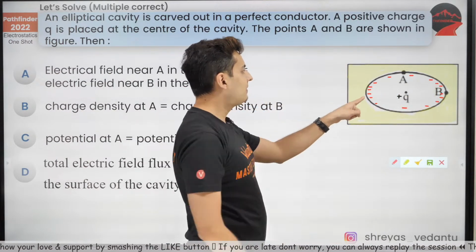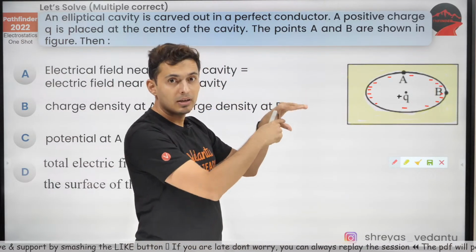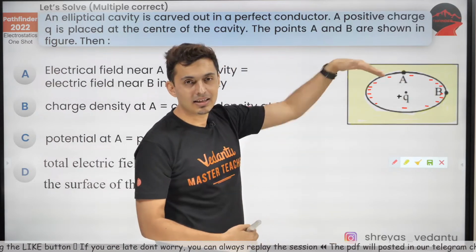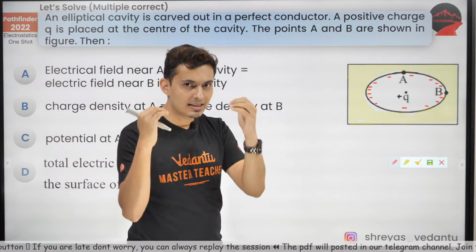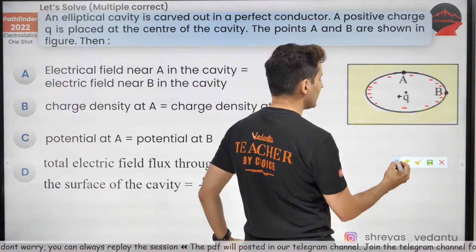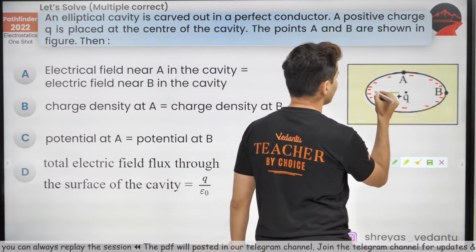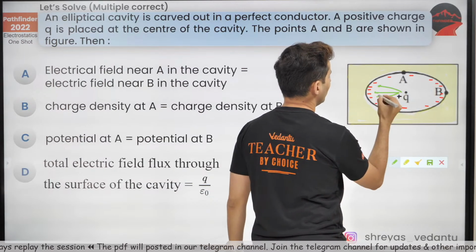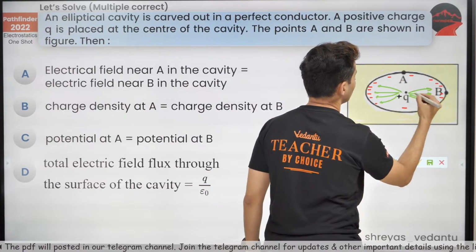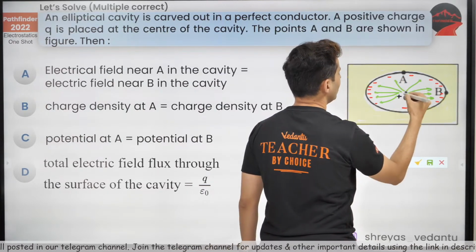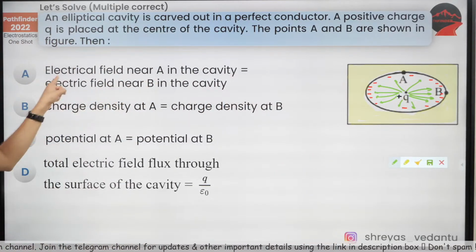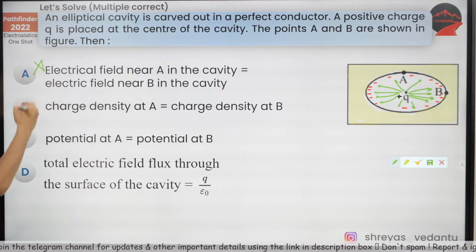Why is the density different? Because wherever it is sharp, there is more charge. Wherever it is less sharp or blunt, the surface charge density is less. Remember, it is inversely related. So you can clearly see over here, the field lines are not the same. Here the field lines will be more because of more charges. Here the field lines will be less. So the field at A and B are the same, that is wrong.